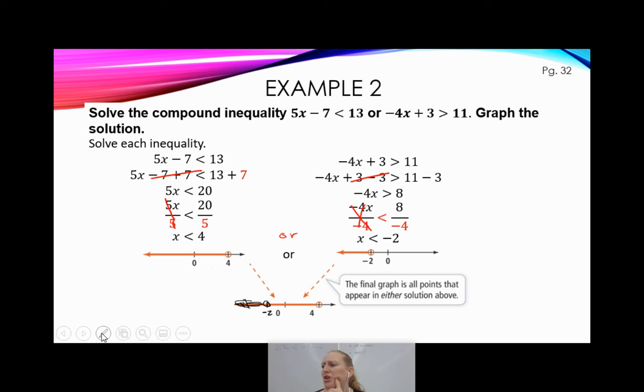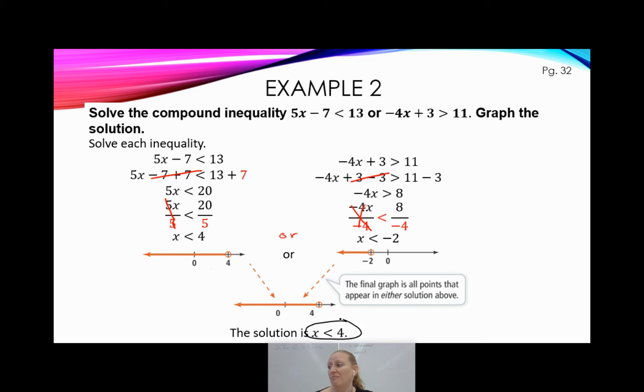Okay, so let me erase that because that looks bad. Because this one got absorbed by the bigger one, the final graph, since it's an or, is all the points that appear in either solution. Well, when I did that, it got sucked up. And so it looks like it disappeared entirely. My x is less than negative 2, like completely disappeared. And I just ended up with x is less than 4.